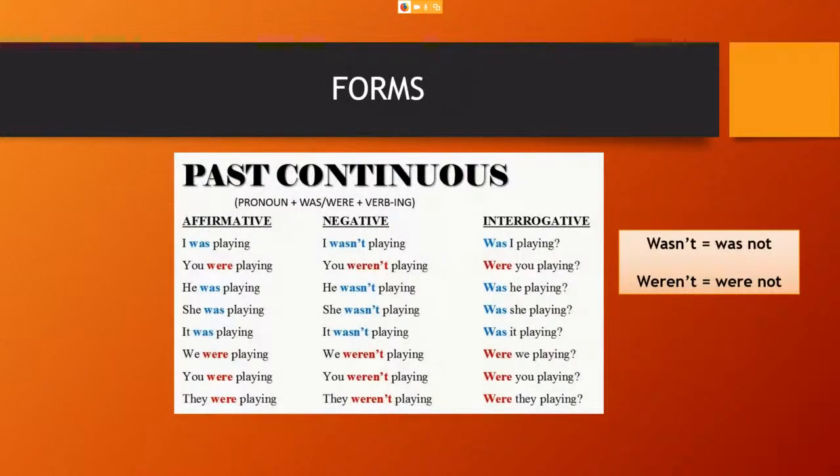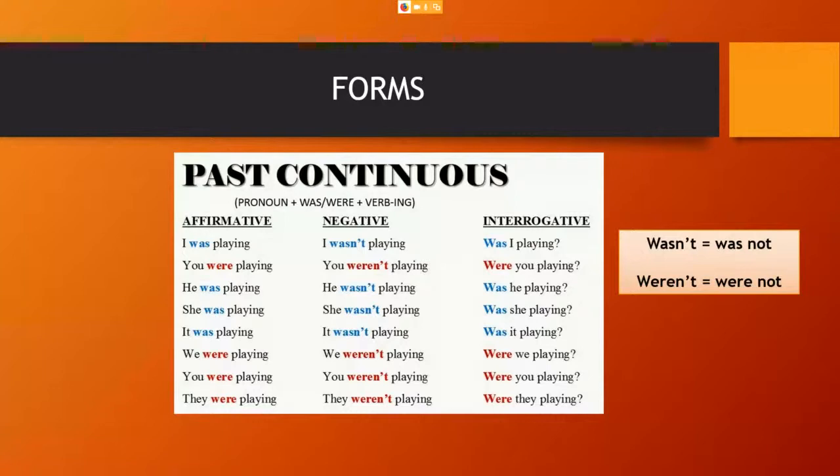Okay, let's check the forms. When I say forms, it means the affirmative, negative, and interrogative forms of this structure. So for the past continuous, the affirmative is the one I previously explained. I was playing, you were playing, he was playing, she was playing, it was playing, we were playing, you were playing, they were playing.